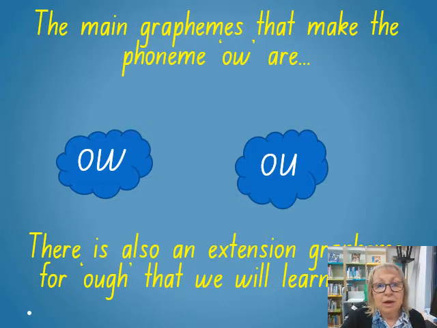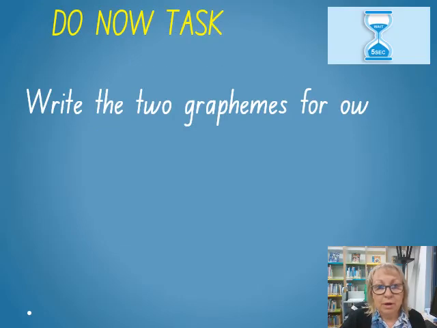Okay, the two main graphemes that make up the phoneme owl are OW saying owl and OU saying owl. There is also an extension grapheme for owl and that one we will learn later. So those are the two that we have to know and I think you'll know these pretty well. Now, can you write me the two graphemes? I'll do them as well.